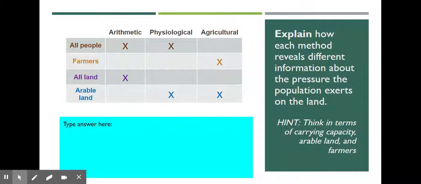So explain how each method reveals different information about the pressures the population exerts on the land. The hint is to think in terms of carrying capacity, arable land, and farmers. So take a minute, pause the video, and answer the question. Okay, you should have that finished.